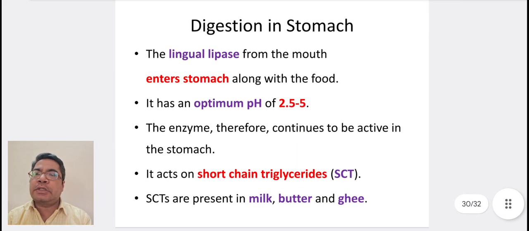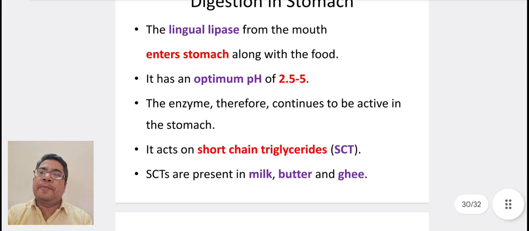Coming to digestion in stomach. The lingual lipase from the mouth enters the stomach along with the food. It has an optimum pH of 2.5 to 5. The enzyme therefore continues to be active in the stomach. It acts on short chain triglycerides. The short chain triglycerides are present in milk, butter, and ghee.